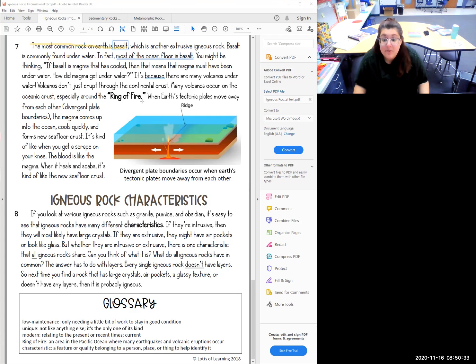They tell us about the Ring of Fire, which is where many of the volcanoes are that are on the oceanic crust of the Earth. They talk to us about tectonic plates, and that when they move away from each other, that's called divergent plate boundaries. Okay, when they're moving away from each other, that is divergent.